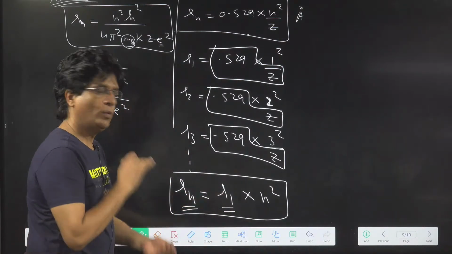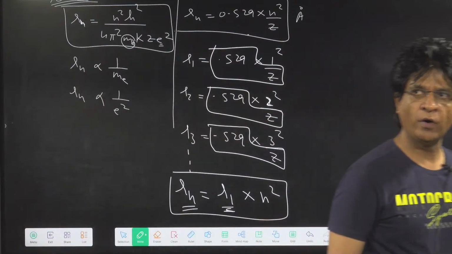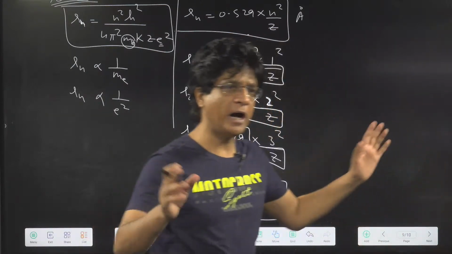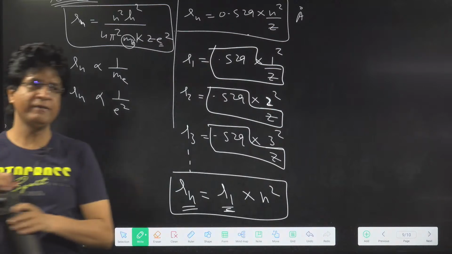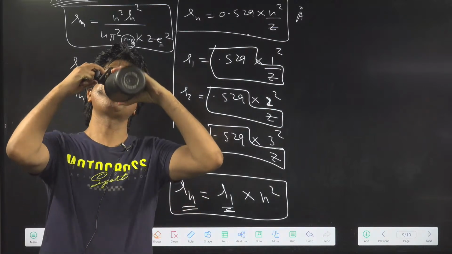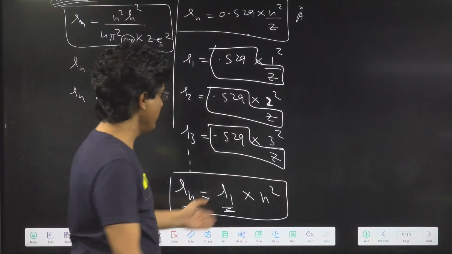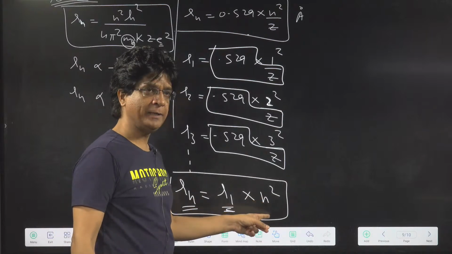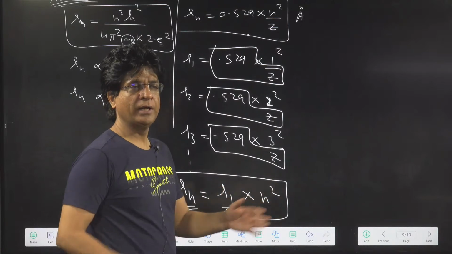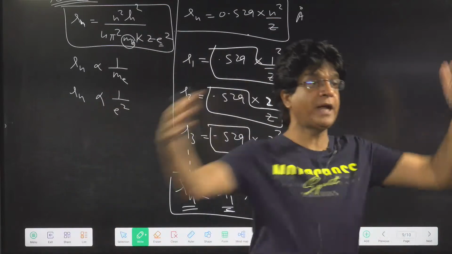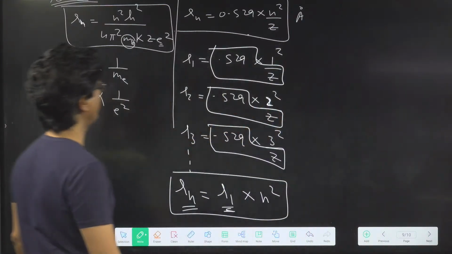So who will tell me, if R1 is given as x, radius of first orbit is x, what will be R10? Find the value of R10. It will be 100x. n is 10, 10 square is 100. So R10 will be 100x. That means radius of the 10th orbit will be 100 times more than the first radius. Agree or not? Very good.